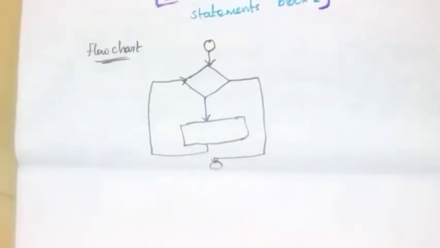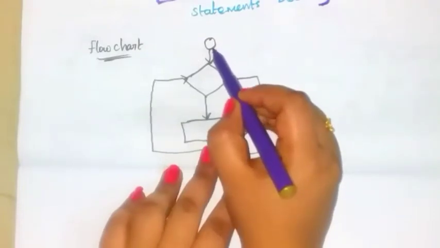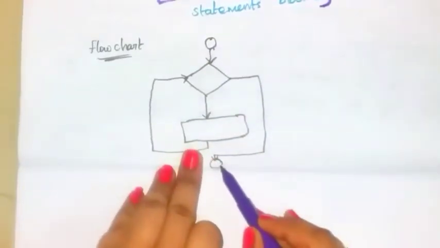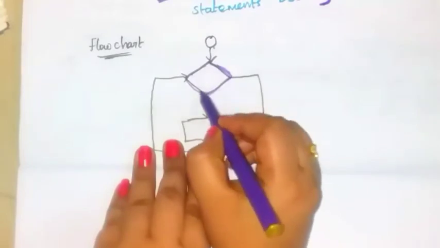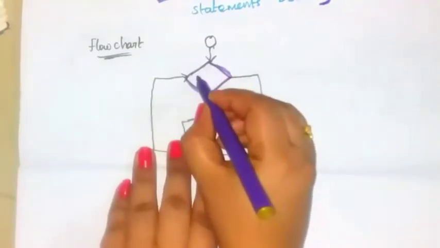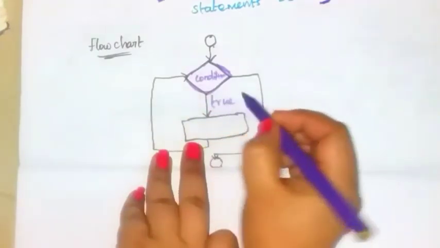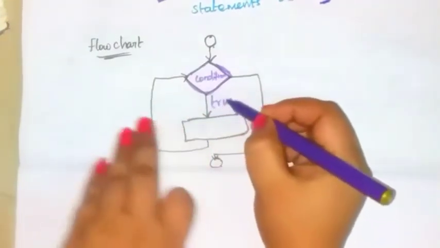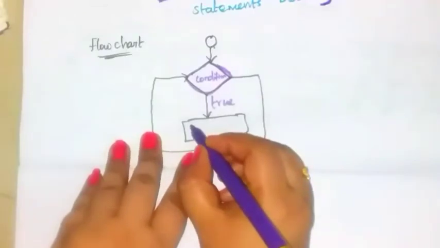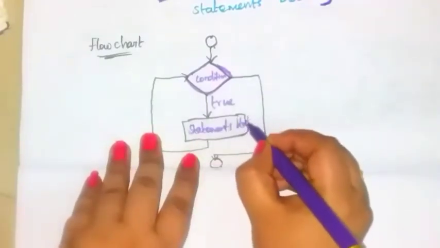Next, see the flow chart. This is the flow chart. The loop starts from here and loop ends here, okay. So this diamond shape is for condition, okay. Here write the condition. If this condition is true, then you have to execute block one statements, okay.